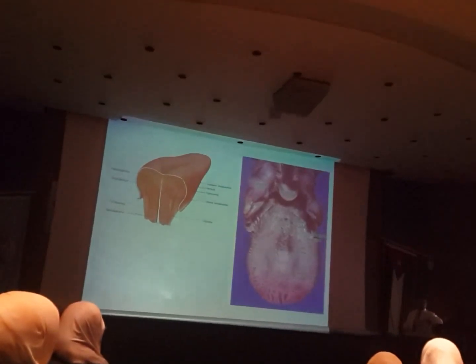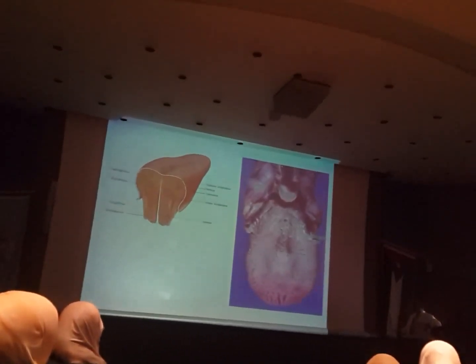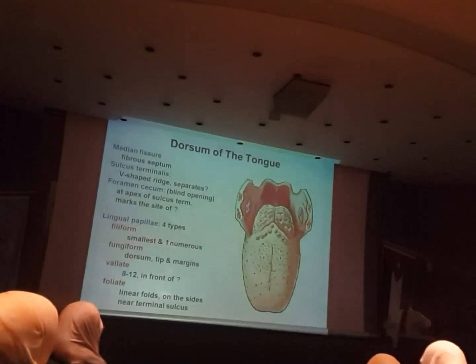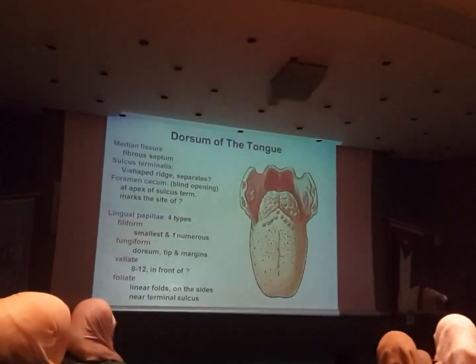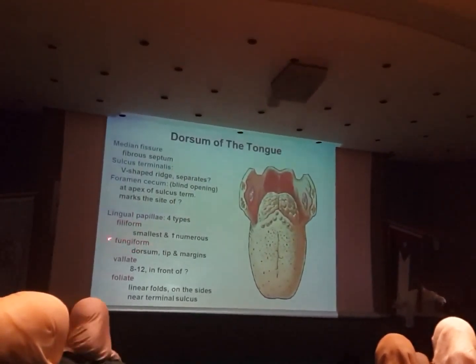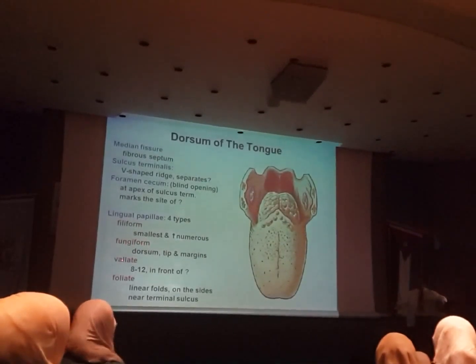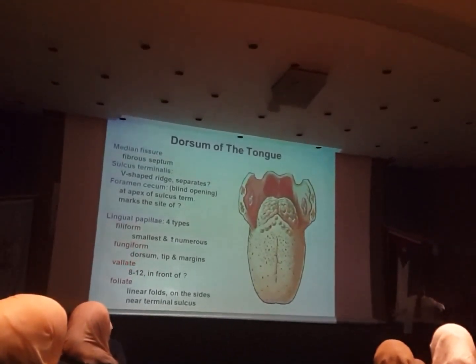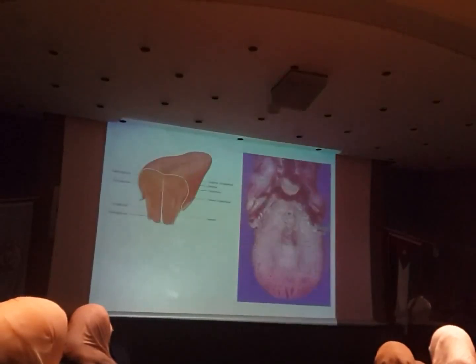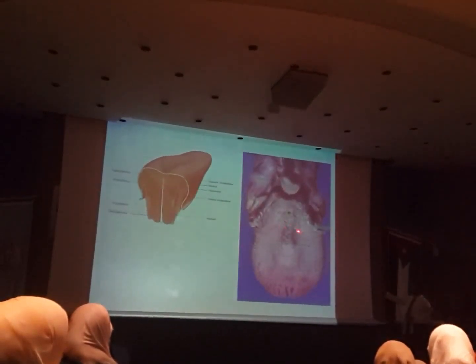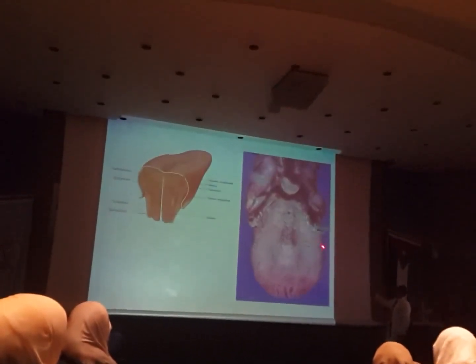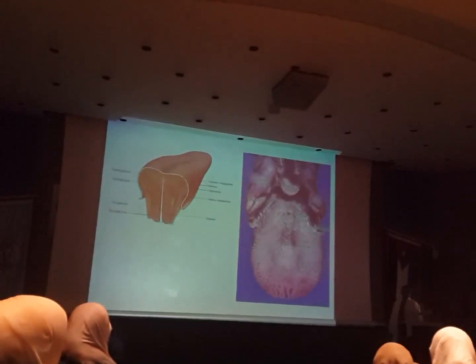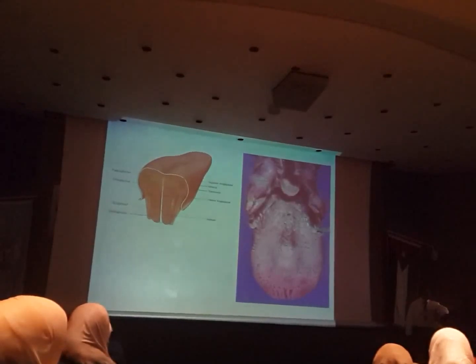And they have different shapes, so depending on the shape, we name them. Some of them look like hair, so we call them filiform, shaped like hair. Some of them are like fungus, fungiform. Some of them are very large and circular, circumvallate or vallate. Vallate means very large. You can see them here by naked eye. That's why they are large. Some of them are linear folds, which we call foliate, indicating their linear shape. These are all what we call lingual papillae of the tongue.